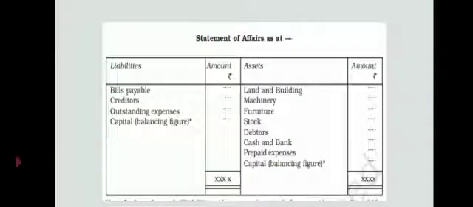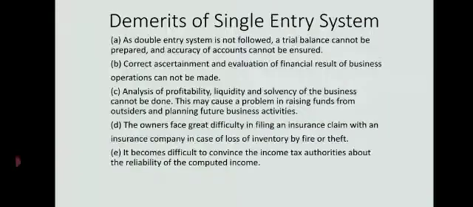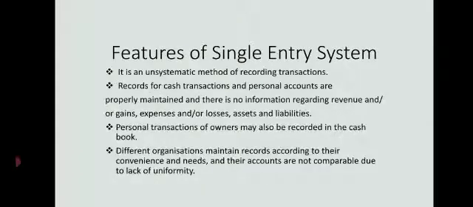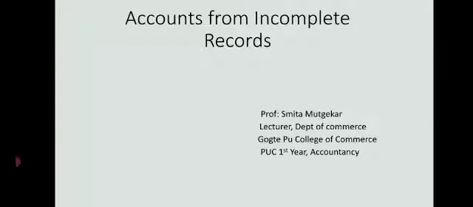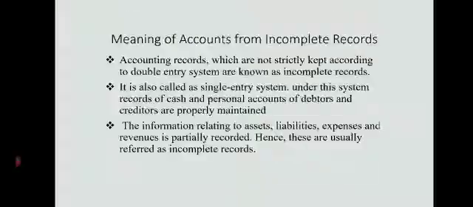So this is the way we prepare the statement of affairs to find out opening capital and closing capital. If at all you have doubts, please get back to me. This is a very important chapter. One question will appear for 12 marks. Accounts from incomplete records, we also call it the single entry system. What do you mean by single entry system?